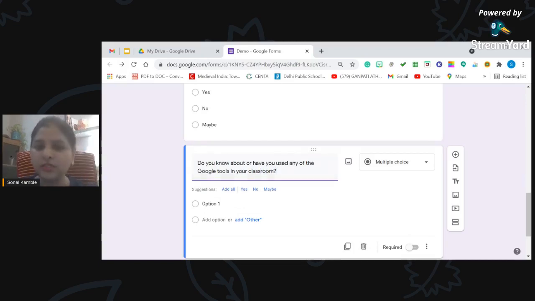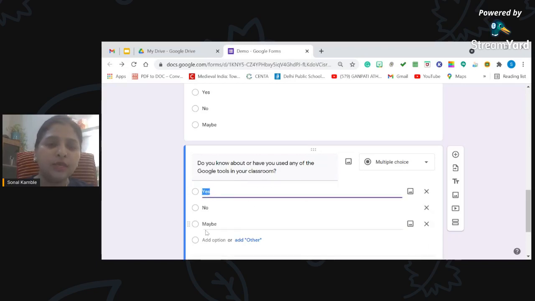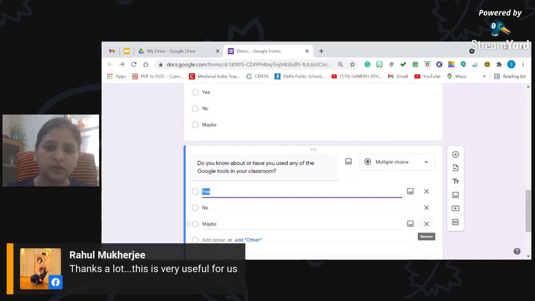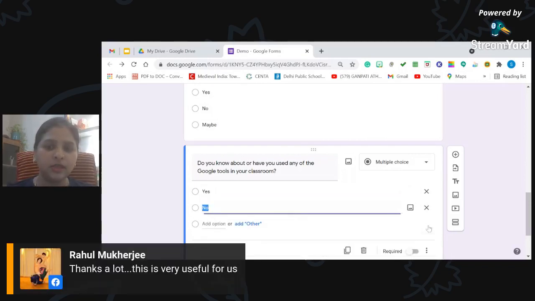Okay, so for this question it is telling me add all, and I'm going to add it because I'm going to keep it a multiple choice question only. But one thing I'm going to do is remove this, because I don't feel that maybe is the correct choice for this. So I'm going to just click on this cross, and here it goes. We don't have any other option left except yes and no.